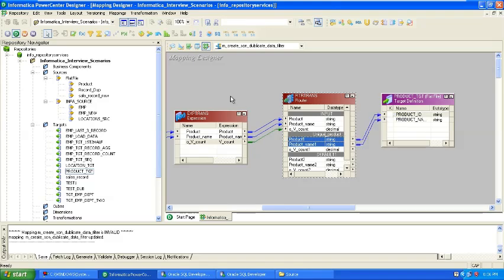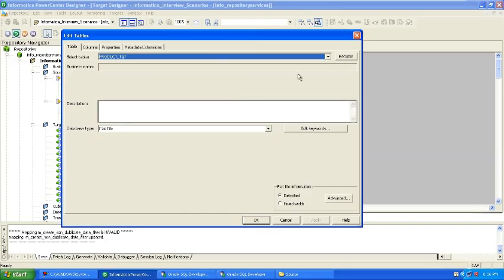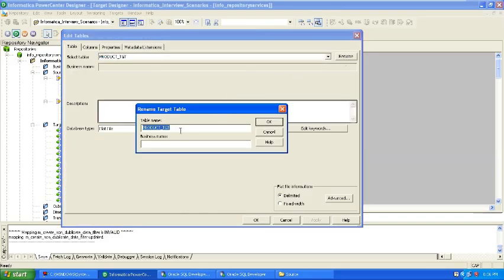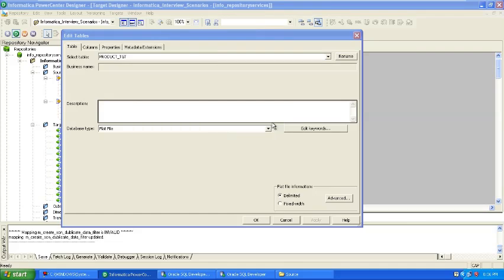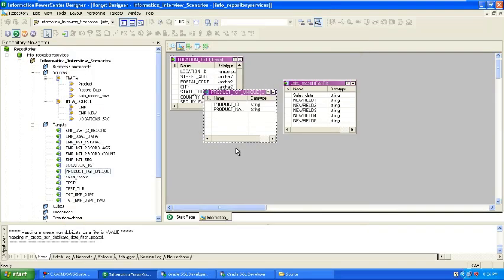The second table also I'm going to create, because I need two tables. Again I go to the target designer. Here I just rename this table to tgt unique. Apply, and the same table I create, just copy and paste.